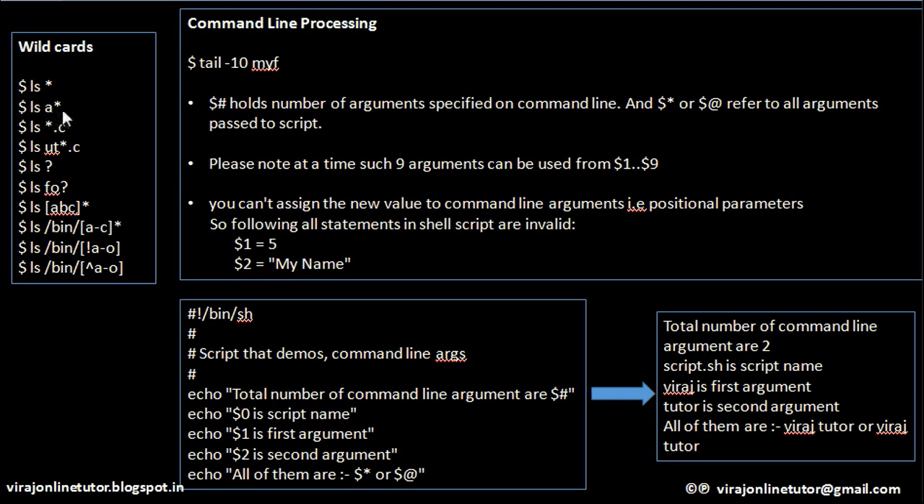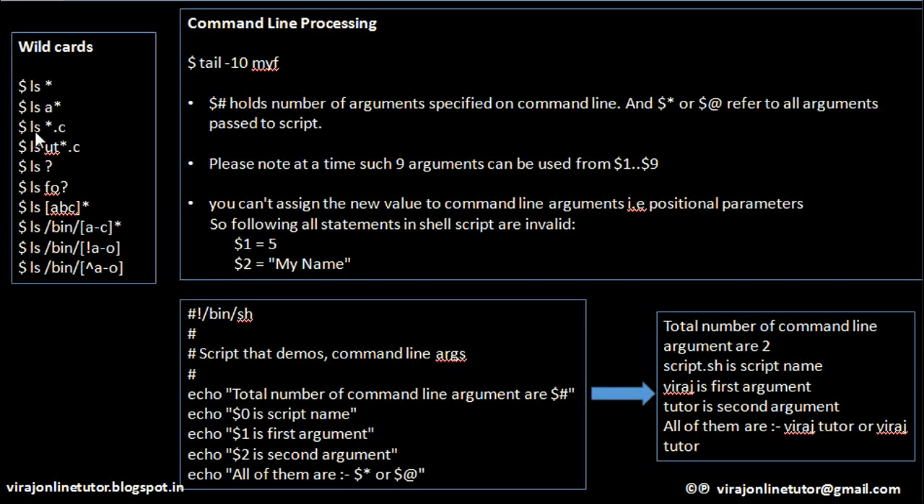ls a asterisk means display all the files whose name starts with A. So this means A followed by asterisk. So all the files whose names are starting with A, please display them.